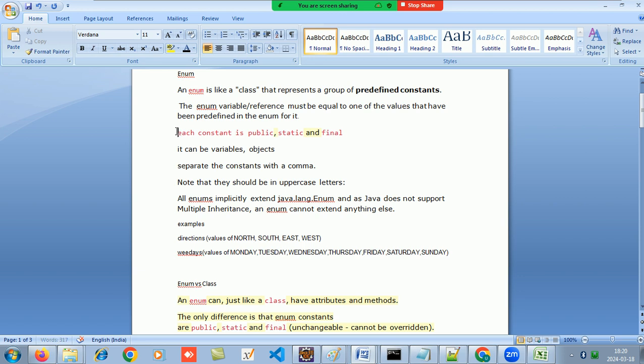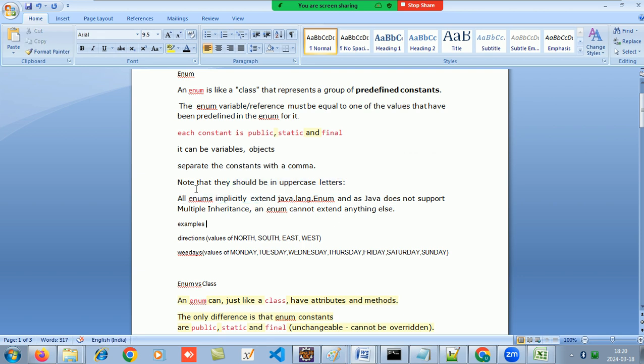Each enum constant is public, static and final. So in your enum we can have a group of predefined constants, and each constant is public, static and final. Separate them with a comma. Note, it is better that you write them in uppercase.